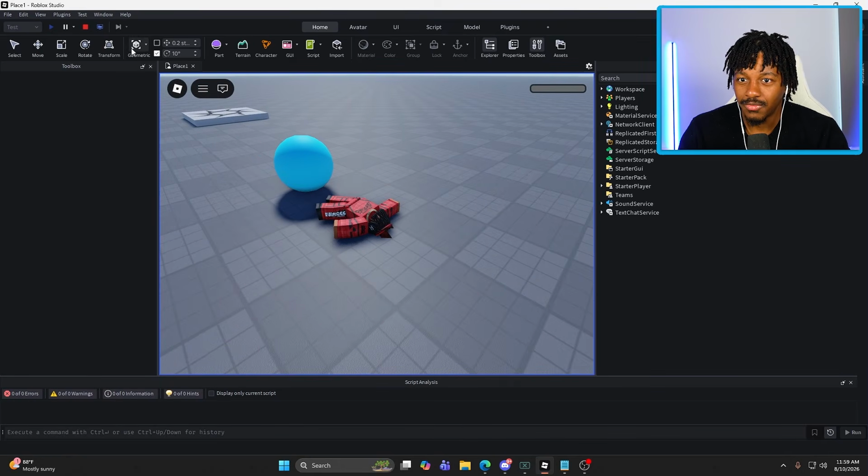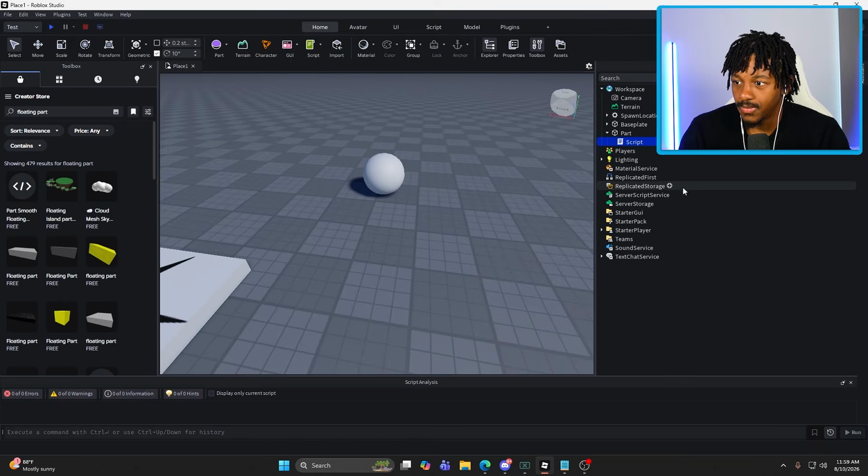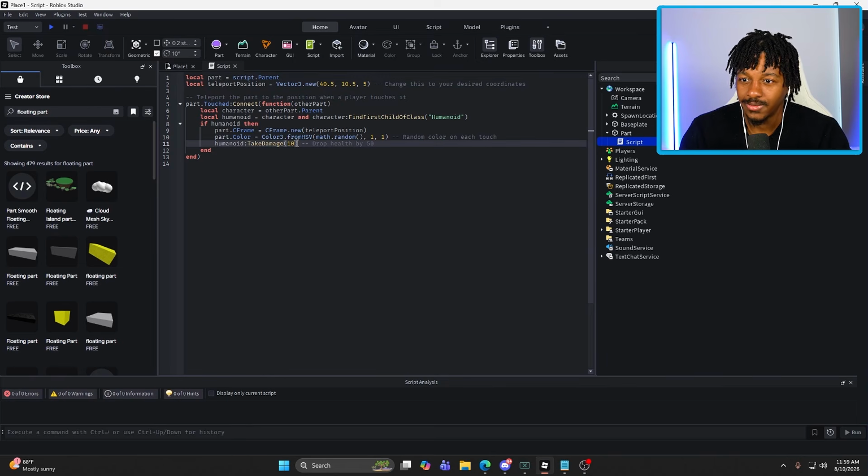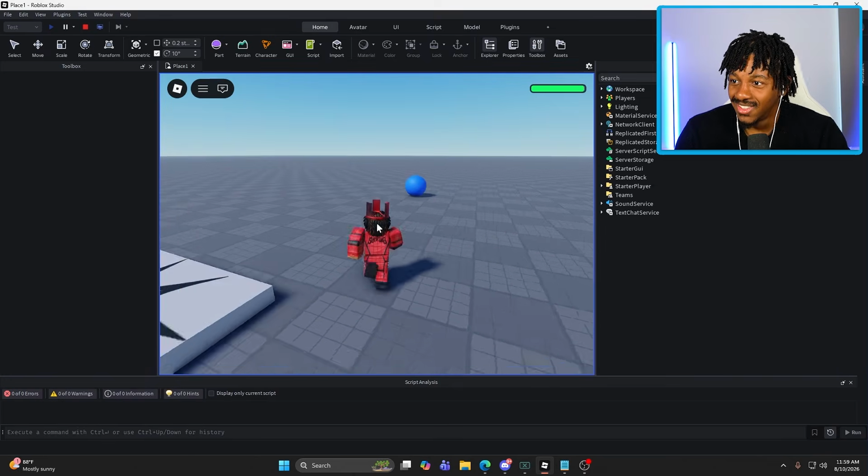No, wait, why is it fully dropping? You know what? All right, drop health by 1. There's no way that should take me out, right? And this is just a note, so obviously I shouldn't be tweaking out over this, but this is just a note. However, let's just do that. All right, and now it should work. Let's see. Yes, it does.